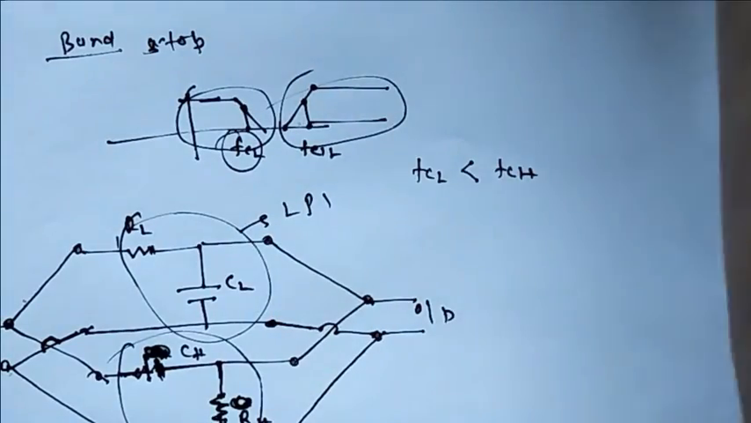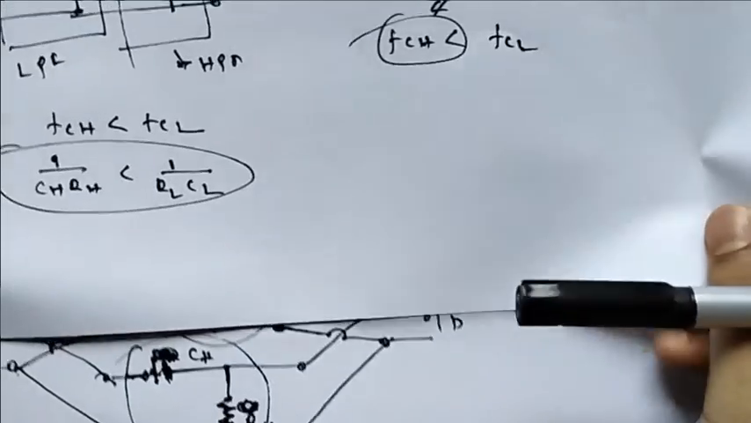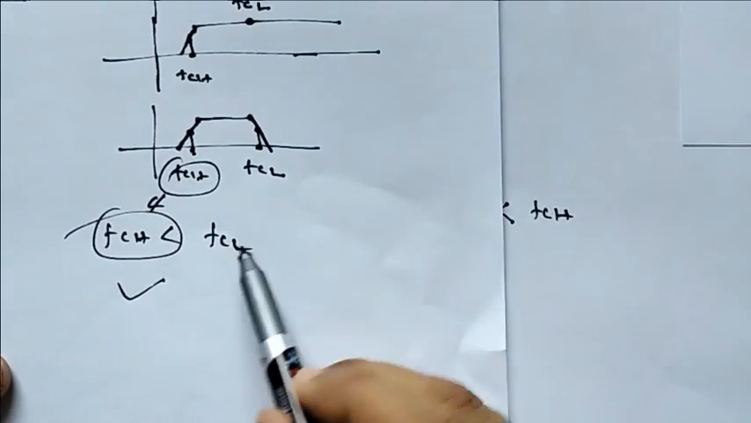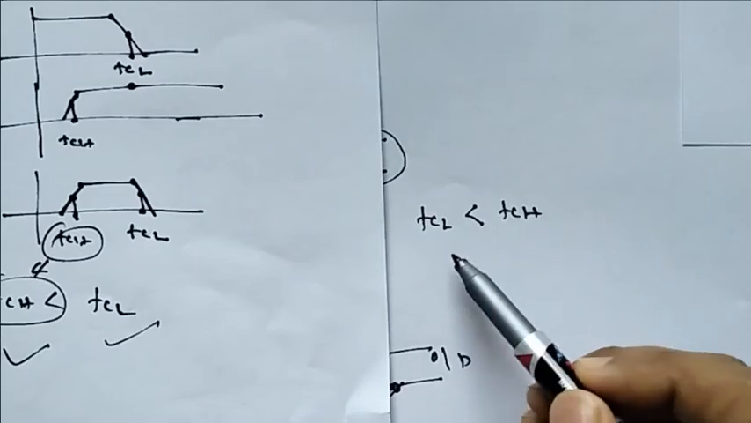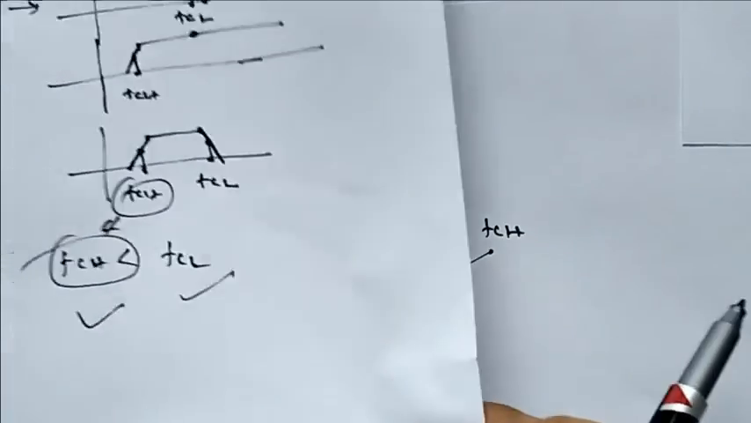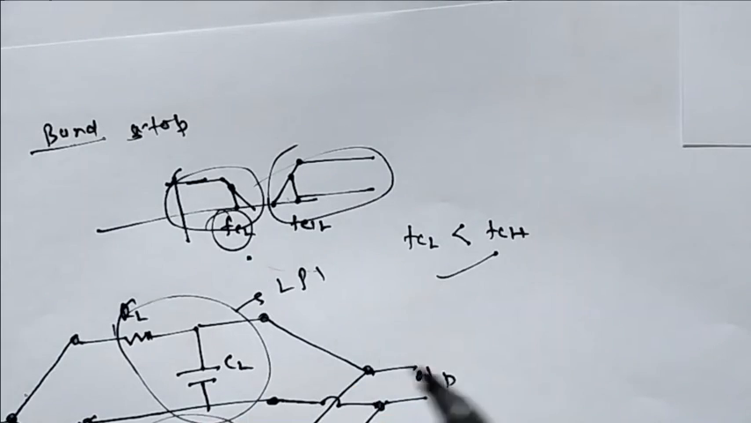Now in the band pass filter what have we seen? We have seen FCH being lower. Here, FCL is being lower than FCH. These are the 2 points we need to consider for design, and from the graph it will be clear which will be lower.